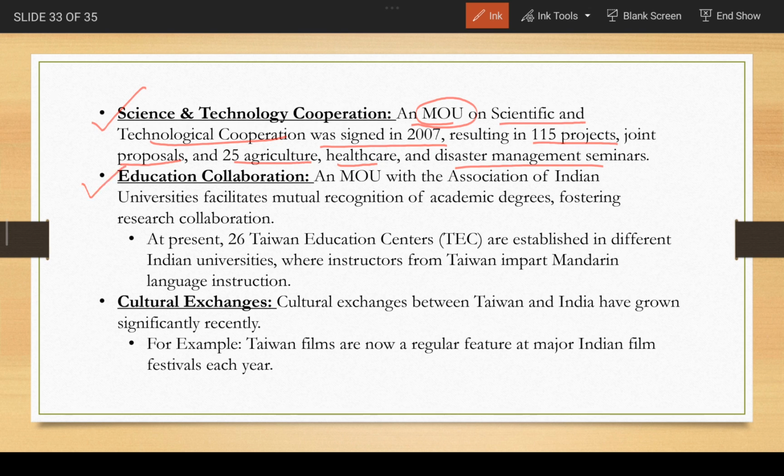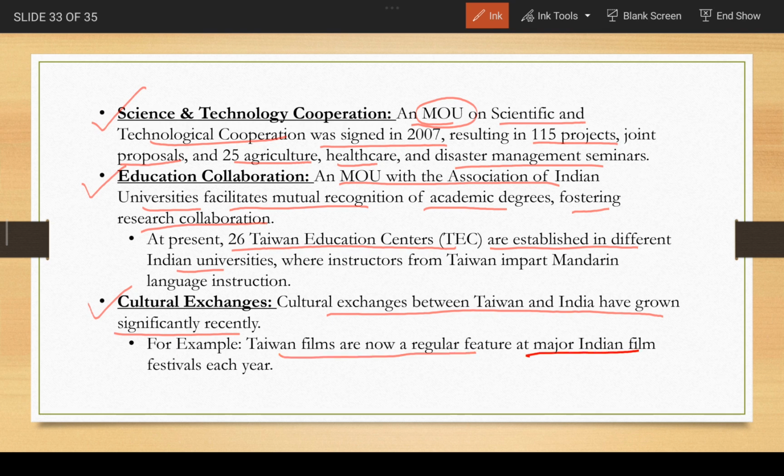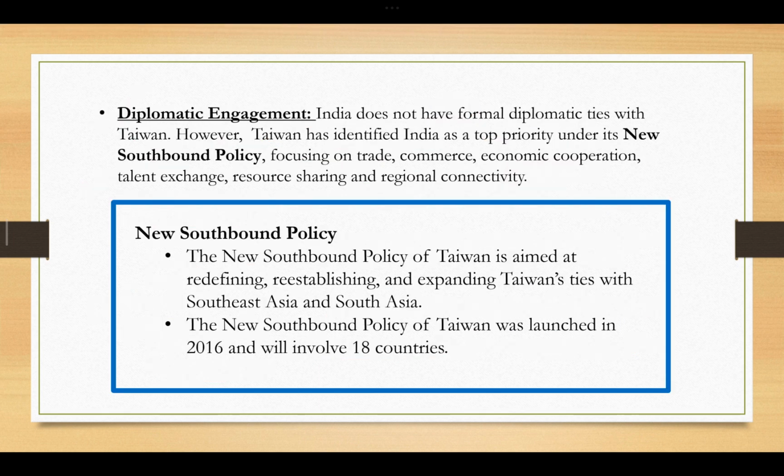Then is this education collaboration. The memorandum of understanding with the Association of Indian Universities facilitates mutual recognition of academic degrees, fostering research collaboration. 26 Taiwan education centers are established in different parts of Indian universities. So this is about the education sector. Then is cultural exchanges. Cultural exchanges between India and Taiwan have grown significantly. Taiwan films are now a regular feature at the major Indian film festivals each year. So this is also an important point.